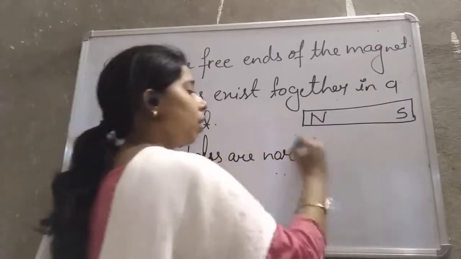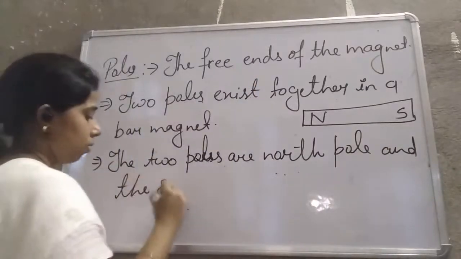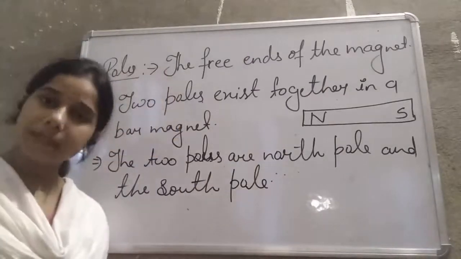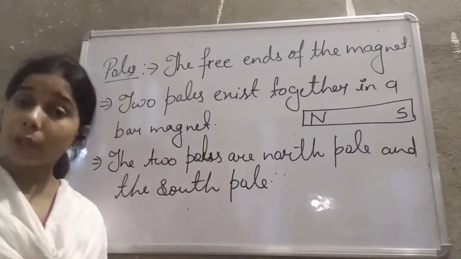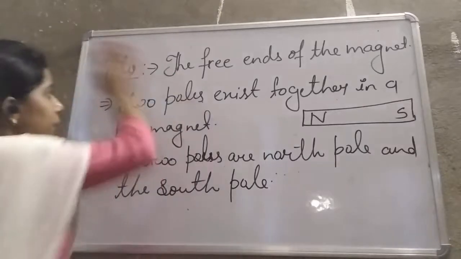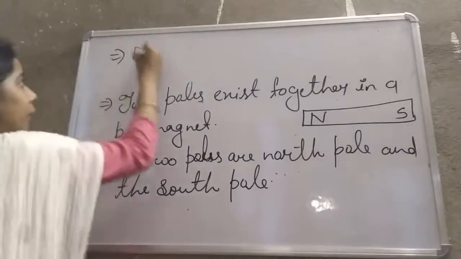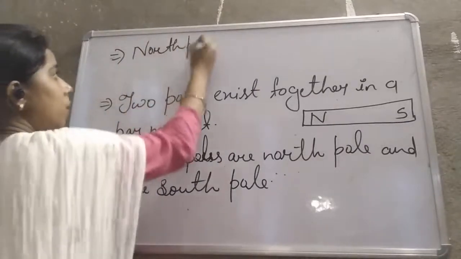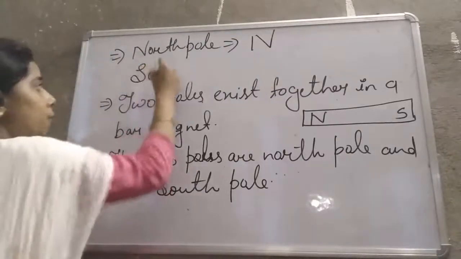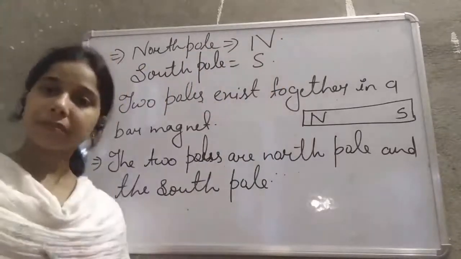So the two poles are the north pole and the south pole. North pole is there and south pole is there. North pole we represent by capital N, south pole we represent by capital S. So we can write that north pole is represented by capital N and south pole is represented by capital S, okay, students.